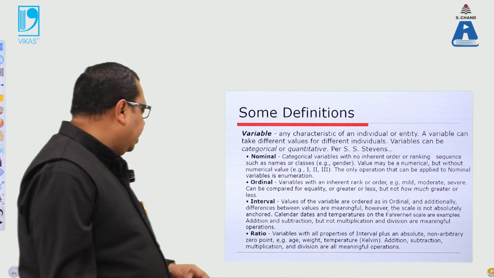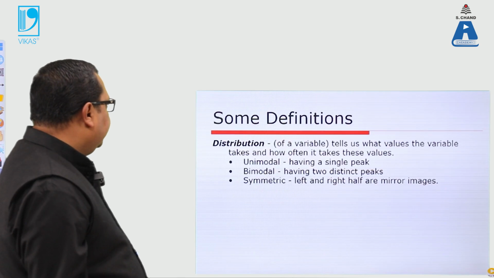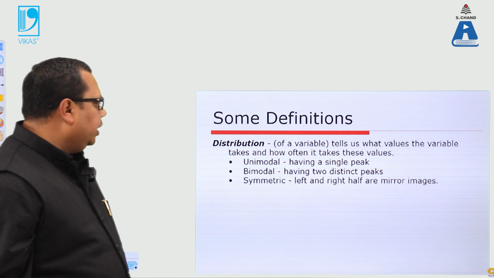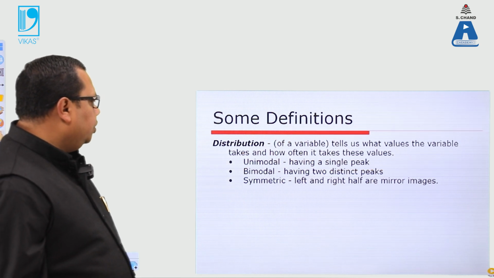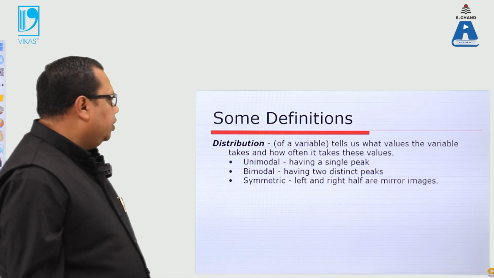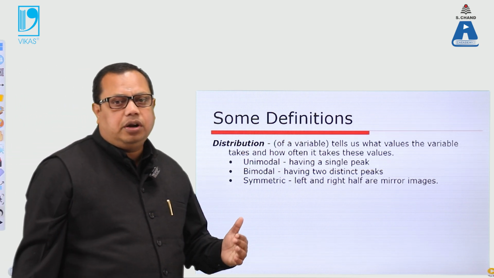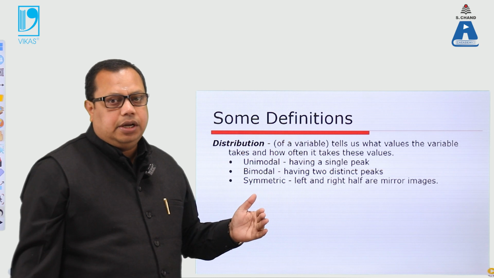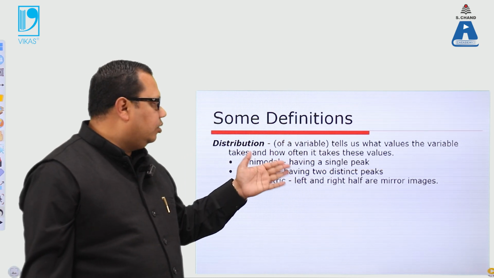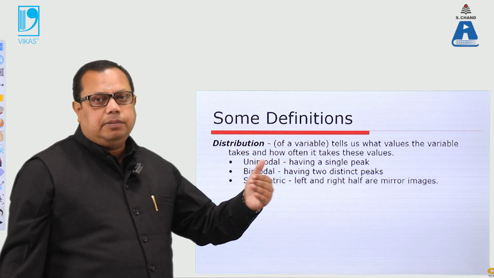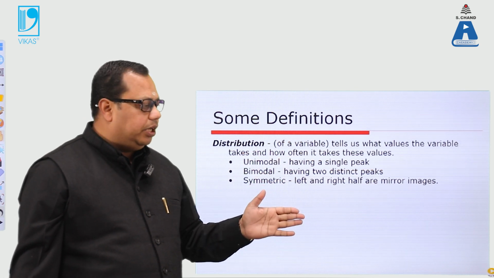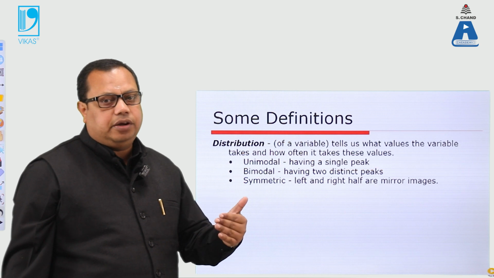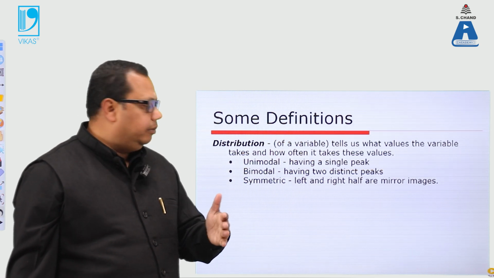So this is called the ratio. Then we have distribution. A very important thing in distribution is unimodal, bimodal, and symmetric. Unimodal, as the name says, you can move from one input to the output, we cannot reverse it. So we can say that it is linear also, because having a single peak, in the sense that we can proceed from one particular value of data and then go to the last value of data. We cannot change the particular data in between.